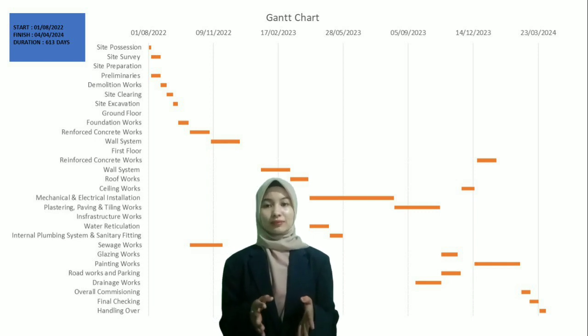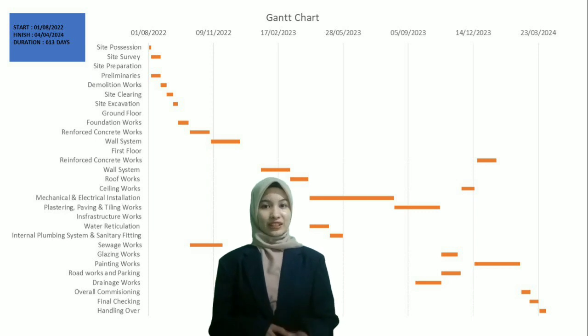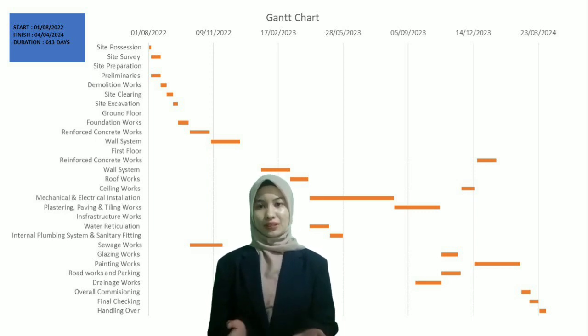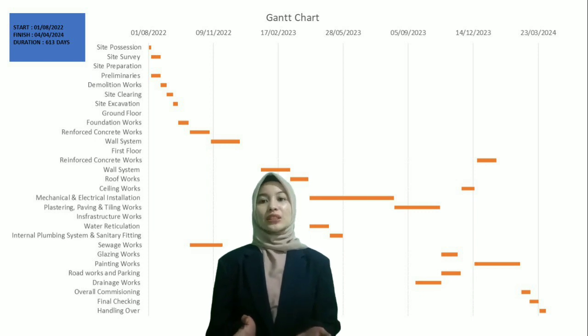Besides that, water regulation internal will be started after roof work, followed by internal plumbing system and sanitary fitting on 7 May 2023 until 27 May 2023. Next activity is sewage work.